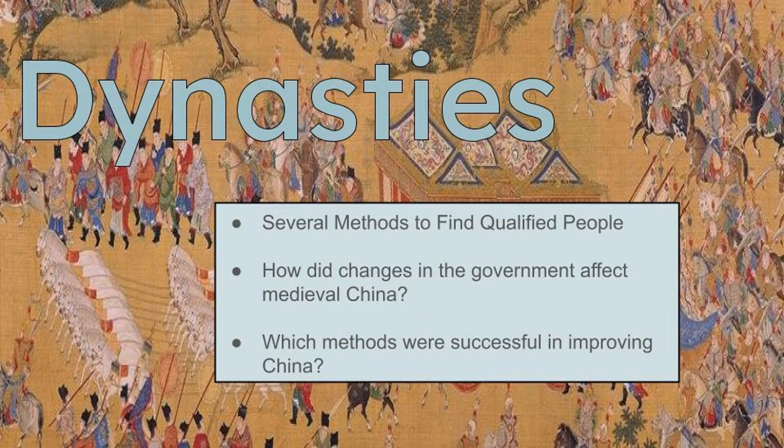Welcome to Imperial China. Historians divide Chinese history into periods ruled by dynasties or ruling families. You will learn about China's political development under several dynasties from 220 to 1644 CE. China was first unified under an emperor in the 3rd century BCE. From the beginning, emperors needed help to rule. Over time, Chinese emperors tried several methods of finding qualified people to administer their government. One method was to rely on the class of wealthy families.